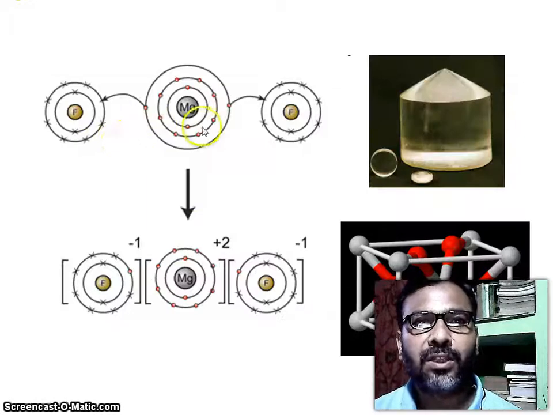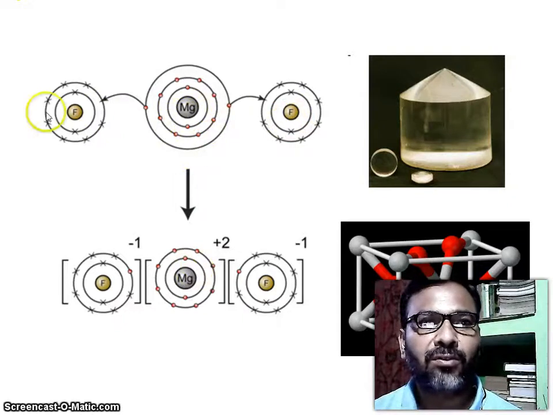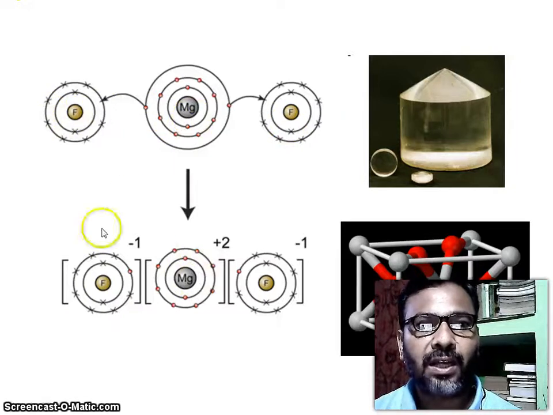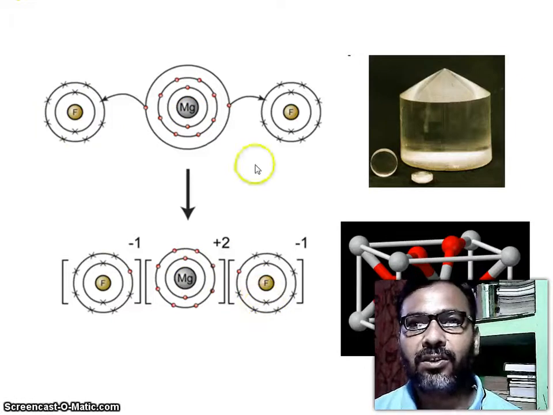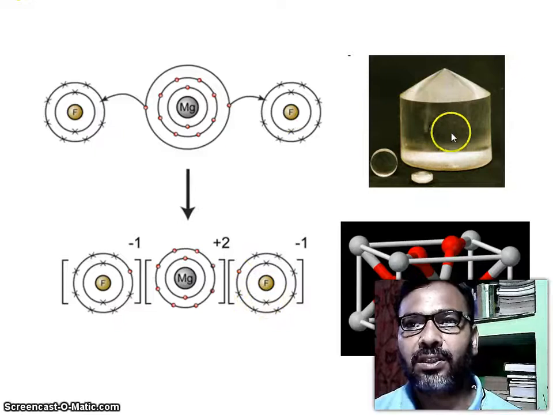Now this is magnesium and fluorine. Magnesium loses 2 electrons, one to each fluorine. So you see the size of magnesium is reduced and the size of fluorine is larger. So this is magnesium fluoride, and this is the structure of magnesium fluoride.